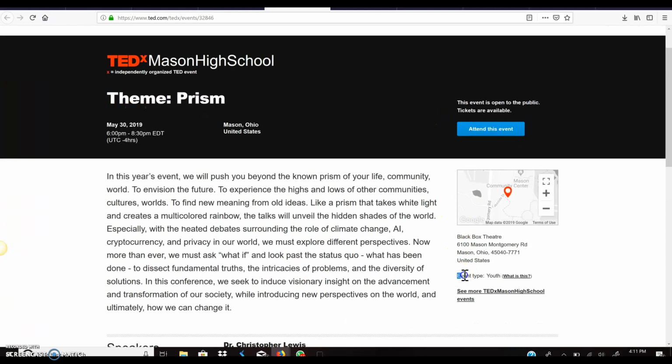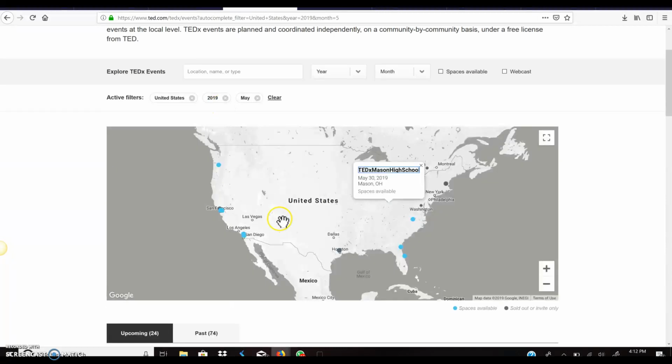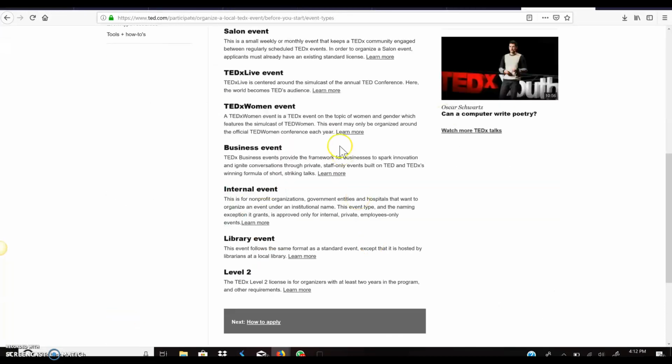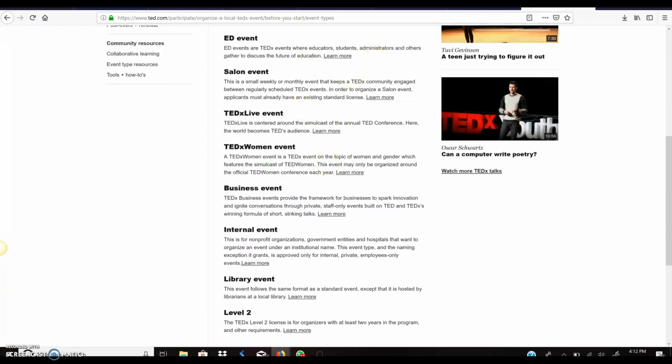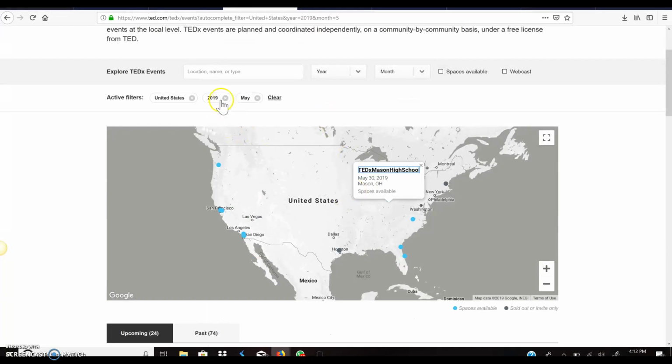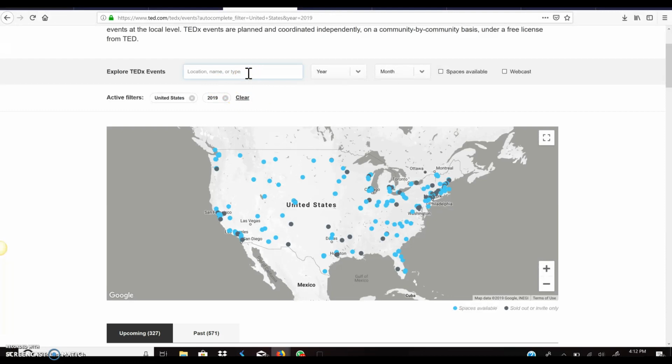When you click on it, it comes here and it says event type and it says youth. You want it to stay standard. So far, it deleted all the standard ones and now it's telling me all the different types. It's giving me university, it's giving me youth, and that's the youth one that you saw. It's giving me ED, it's giving me all this stuff, but I could only fit in about three of those. So if you type in United States and things clear out, just keep in mind it's going to clear out standard. So in order to keep things still at standard, we're going to have to give somewhere. We're going to have to get rid of the month.